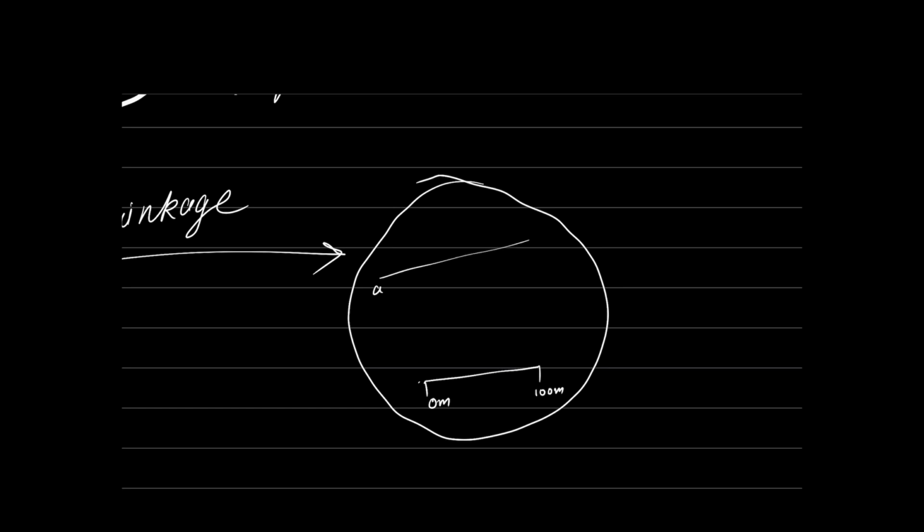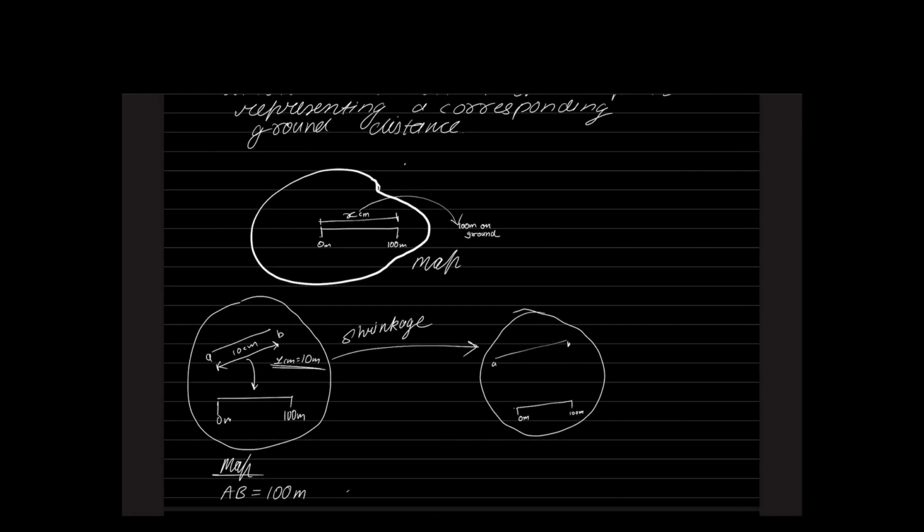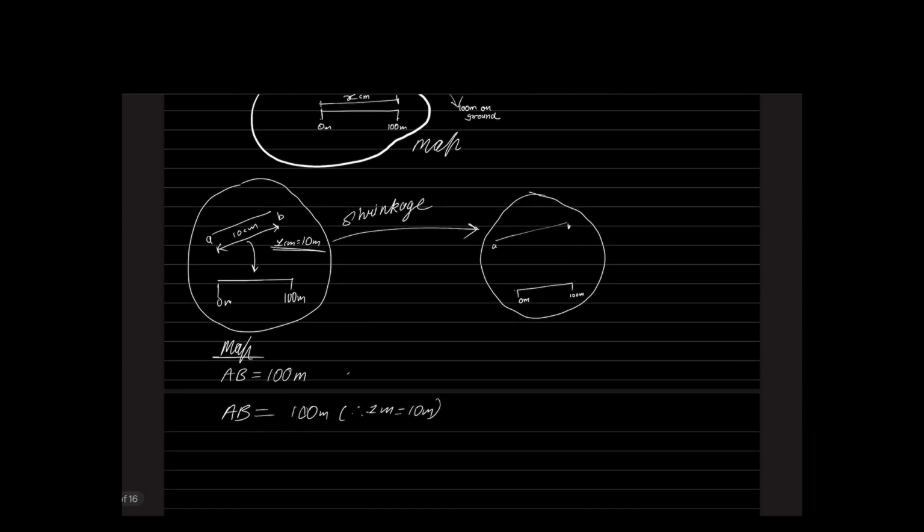Now, listen carefully and tell me. Before shrinkage, the length of line AB was exactly equal to the length of the graphical scale. Now tell me, after shrinkage, will the length of line AB be equal to the length of the graphical scale? Please say yes or no. Before shrinkage, they were equal. Once shrinkage has happened, will they be equal? Yes, absolutely equal. Very good.